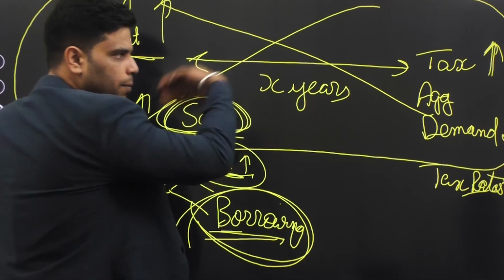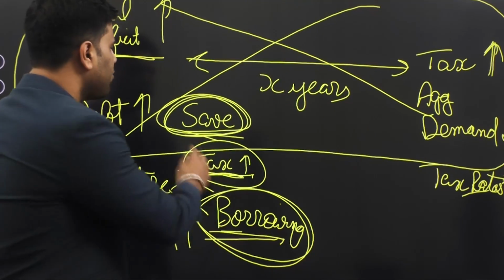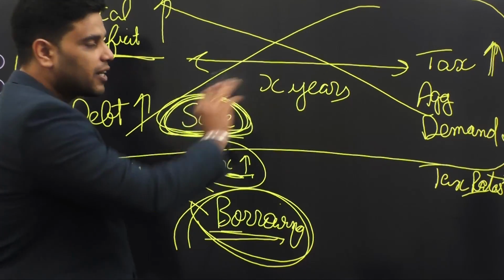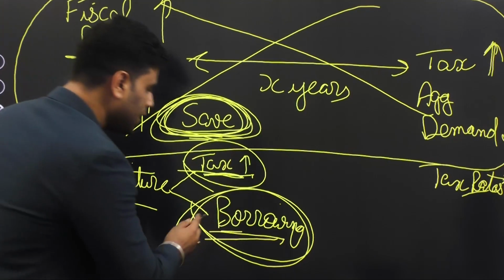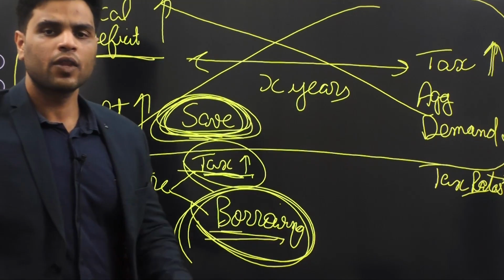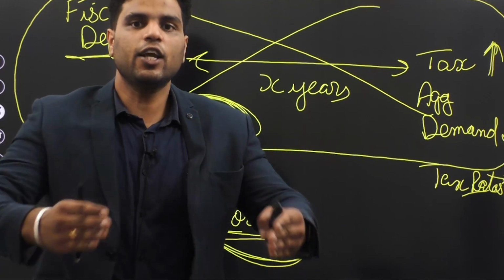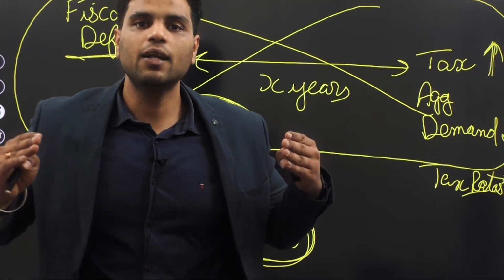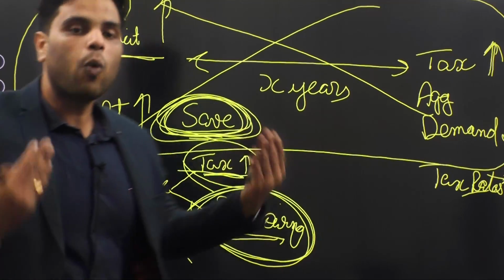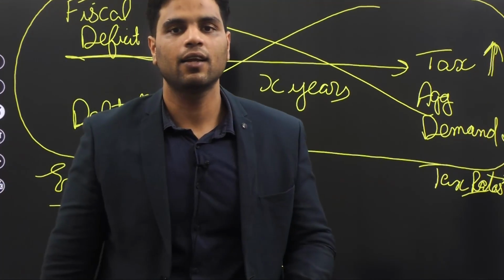So there is no impact on future. Even if government increases tax rates in future, people have enough of their savings. There is no impact in the future. There is no impact in the present also. Because if government increases borrowing levels, increases its fiscal deficit in the hope of pushing the economy, improving the aggregate demand levels, well, aggregate demand levels won't be pushed upwards. Why? Because people have also started saving. So they are spending less again.